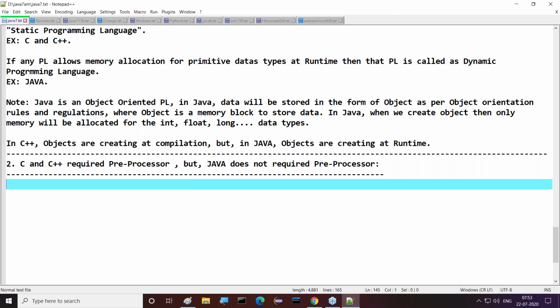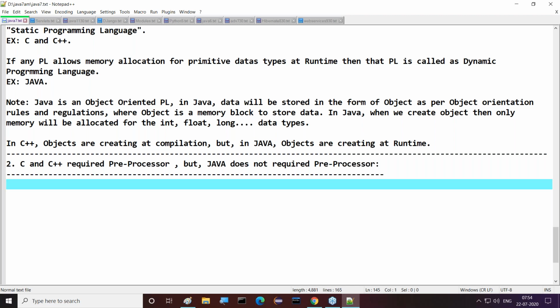Before understanding this, first we have to understand what a preprocessor is and where the preprocessor exists in our programming languages. After that, what is a Java preprocessor? First, we have to clarify about this preprocessor. Then whether it is required in C and C++ and Java or not, we are going to decide later on. First of all, what is a preprocessor and what is the location of the preprocessor?